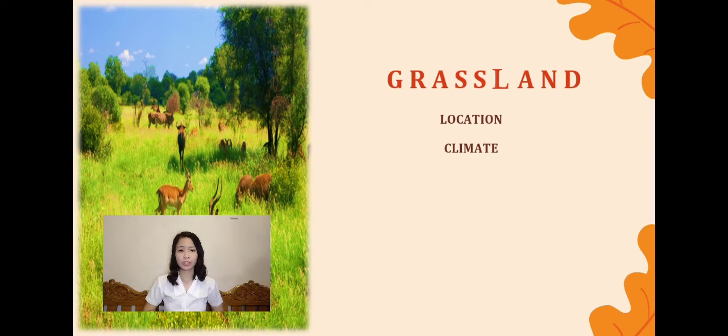While temperatures are often extreme in some grasslands, the average temperatures are about negative 20 degrees Celsius to 30 degrees Celsius. Tropical grasslands have dry and wet seasons that remain warm all the time.